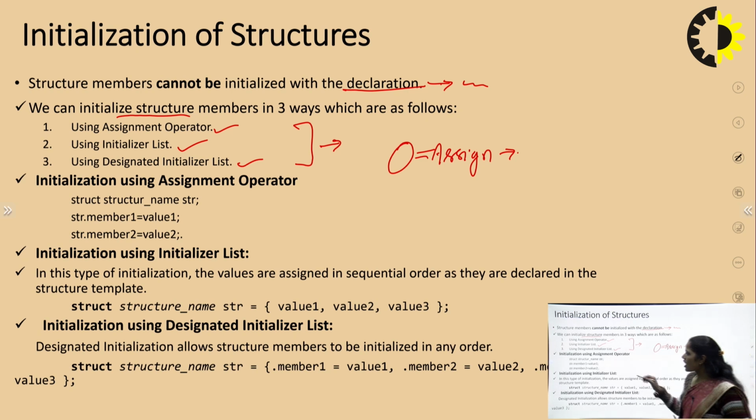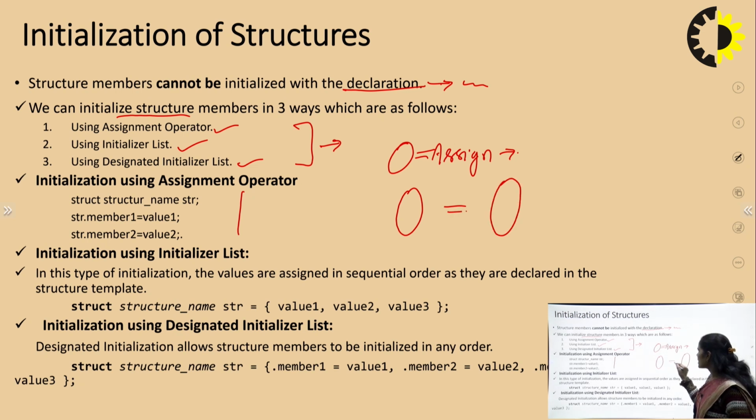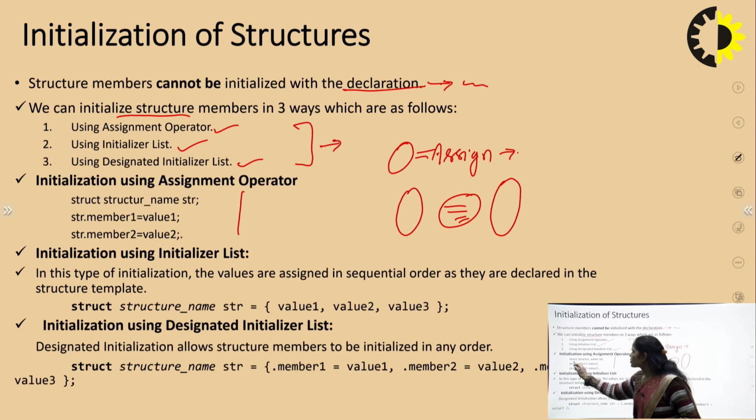So basically how it can work, we will see here. First is the initialization using the assignment operator. Here we have a particular member variable, and here we have a value, and we will assign it by using the assignment operator, that is this, right? So for the structure, we have to use the keyword struct, then the structure name, and this particular member variable 1.